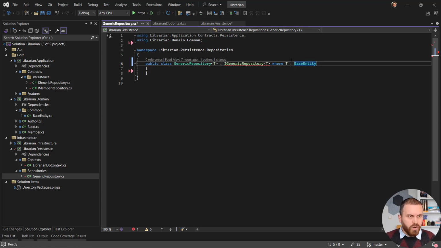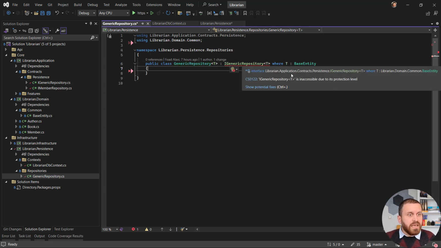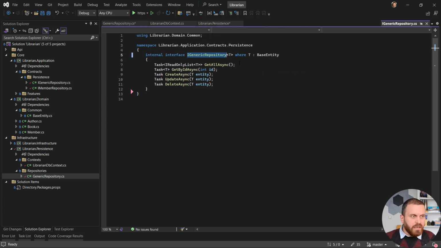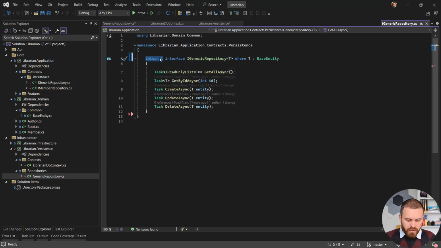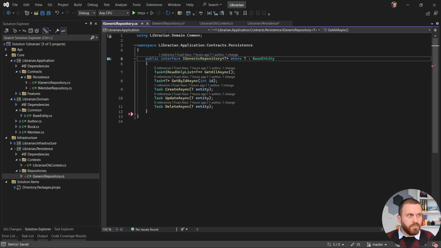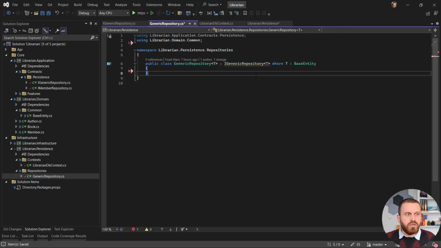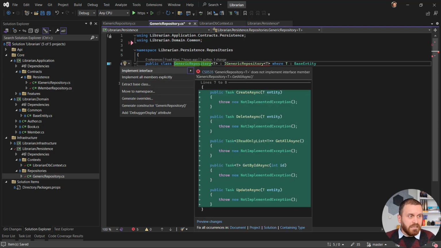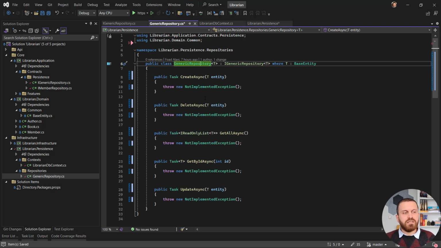And now it should work. Let's implement the code, implement the interface. Apparently I cannot implement it because it says that the access level of this file is something like internal. Let's make it public and go back to my repository. Now it should let us just implement the code. Yes, let's implement the interface.